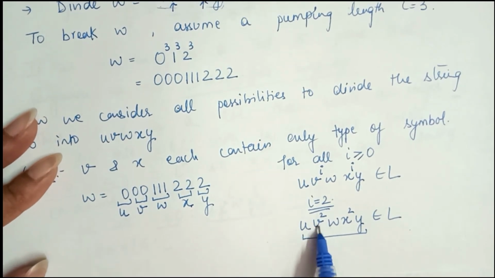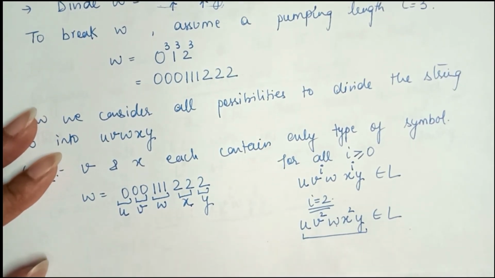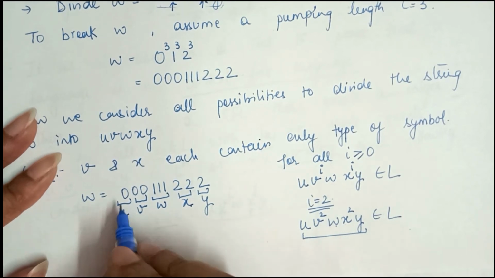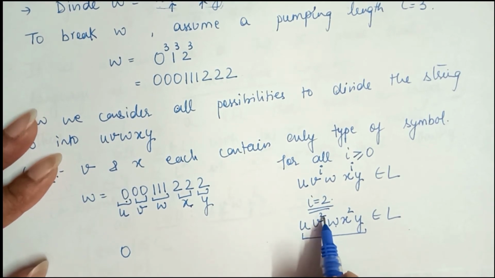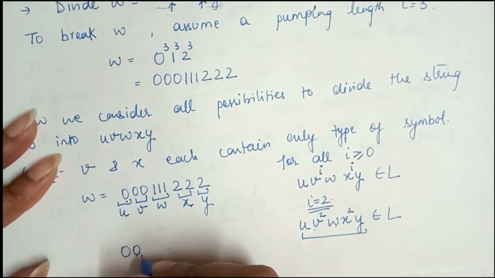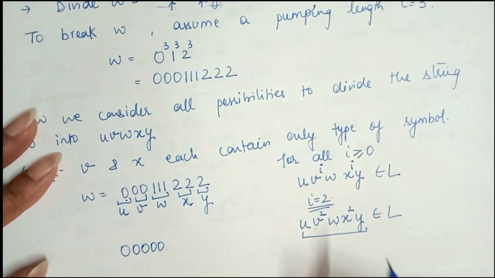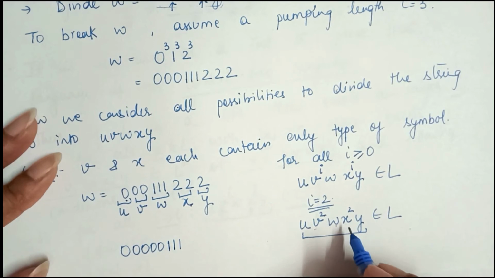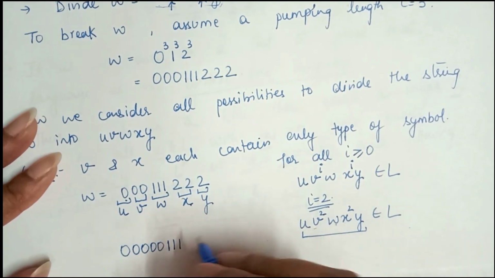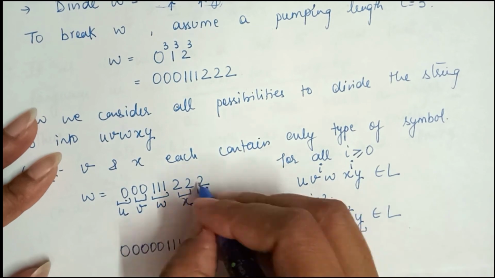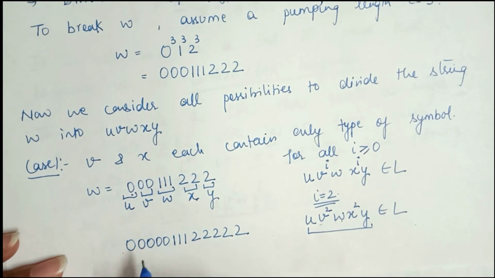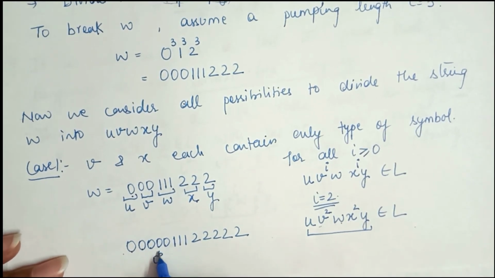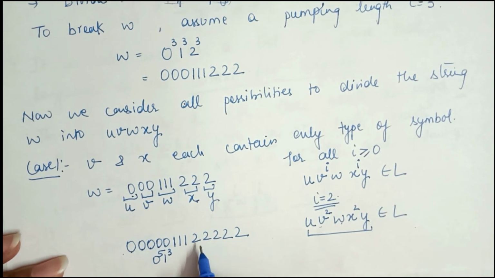So for this U V to the power 2 W X to the power 2 Y: U is 1 times 0, so I am taking 0. V to the power 2 means 2 times V, so V is 2 times 0, so I am taking V as 1 and 2. Then W is 3 times 1. X is 2 times 2, so it becomes 4 times 2, and the rest is Y. So the string now becomes 0 to the power 5, 1 to the power 3, 1 2 3 4 5, and 2 to the power 5.